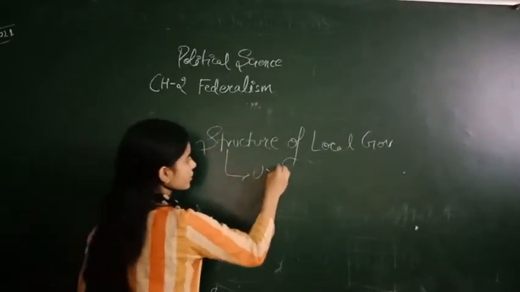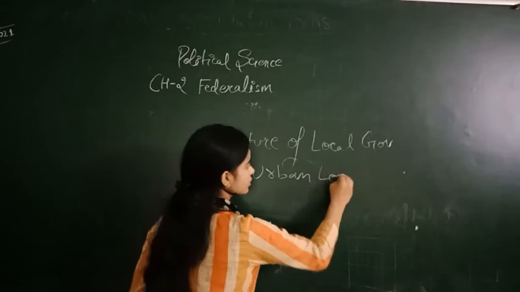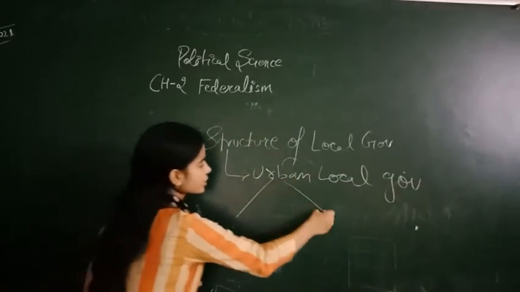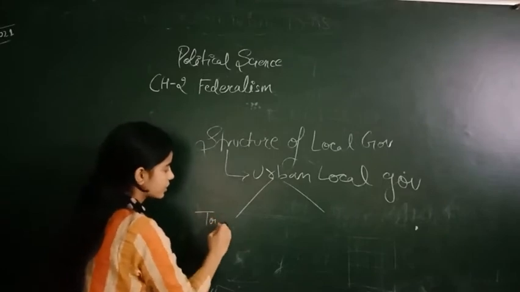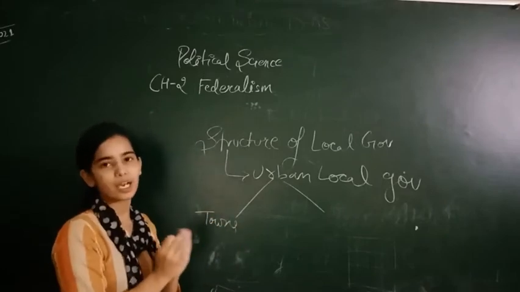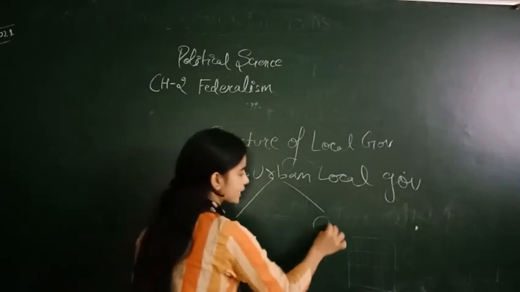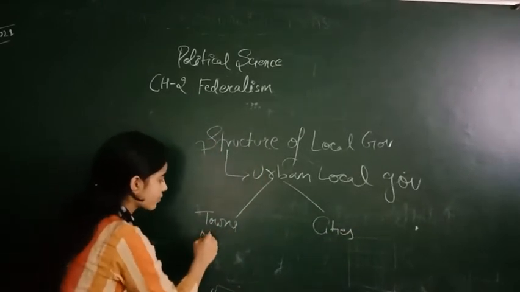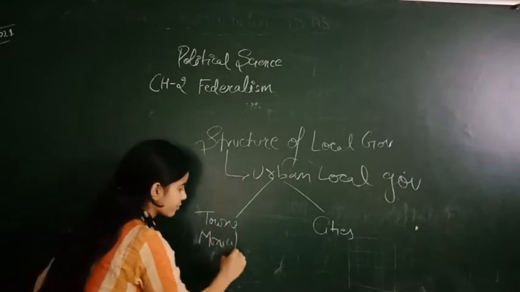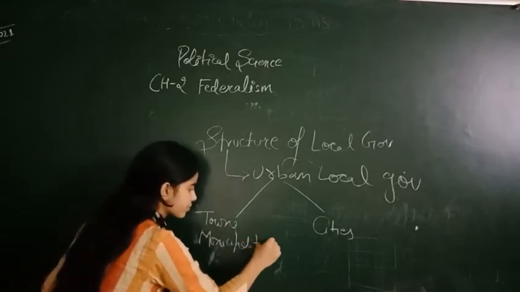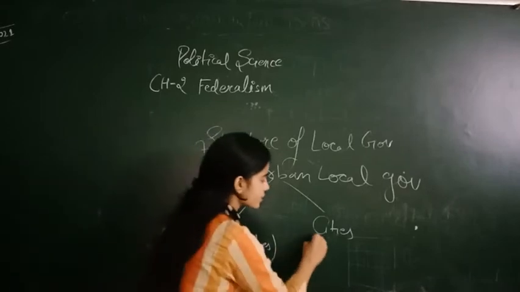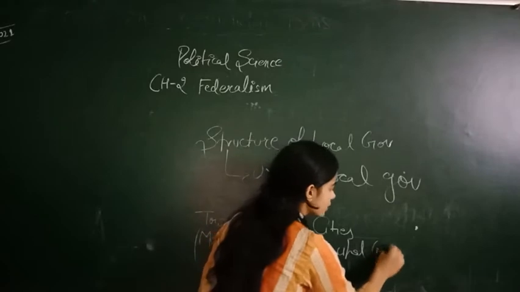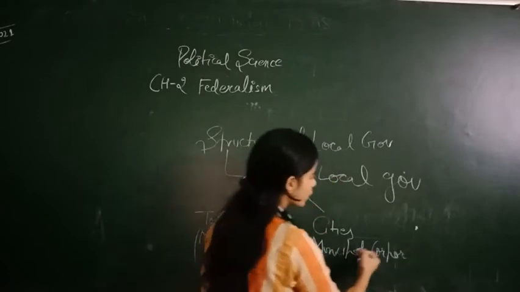The structure of urban local government. It is very simple. There are towns, that are small urban areas, and cities, that are large urban areas. In towns there are municipalities, and in cities there is a municipal corporation. That's the basic difference in the urban local government.